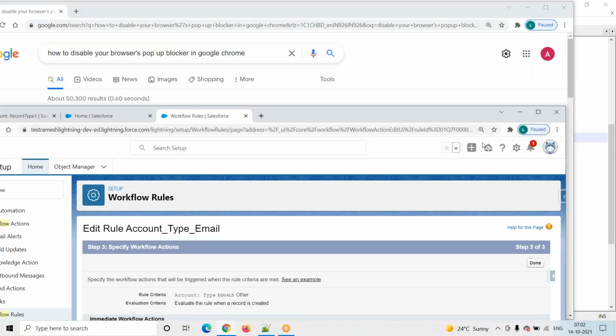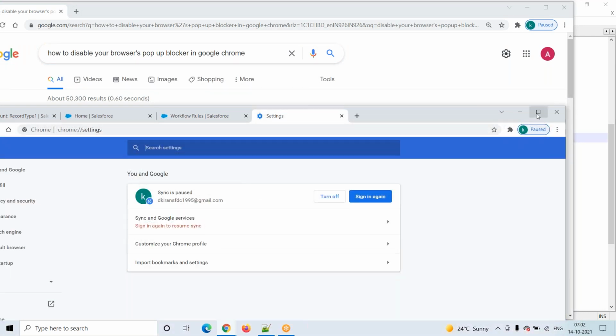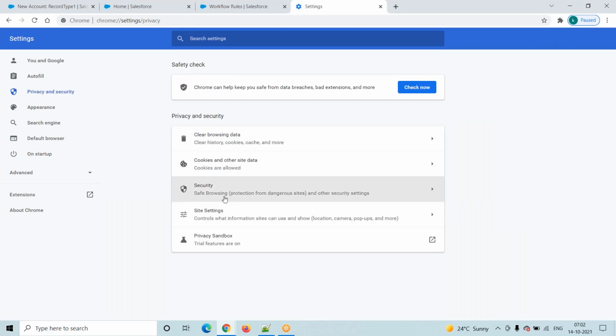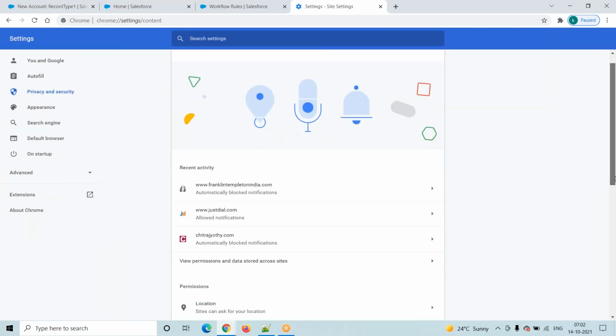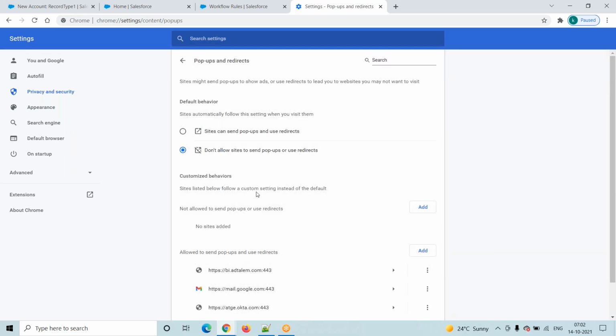Browser settings are already disabled, right? Go to settings, privacy and security, site settings. And I think you have installed a pop-up blocker. Can you look at the top right, near the context menu, next to the star, there is one icon there, right?